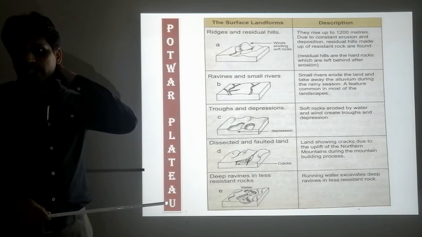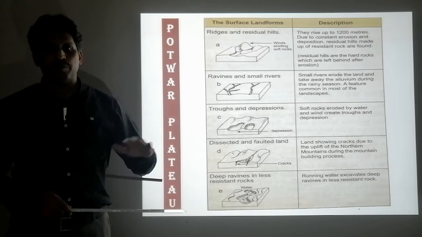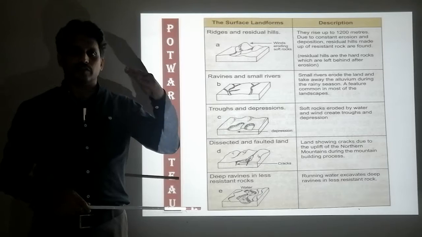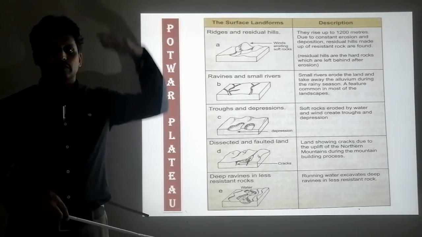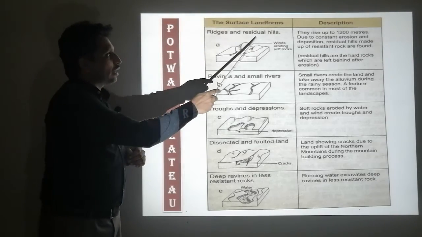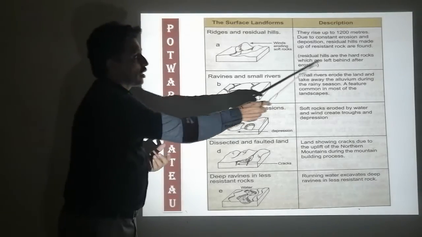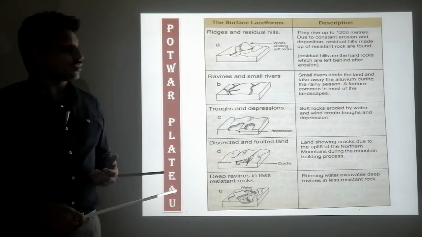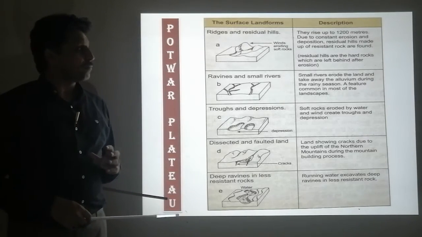A ridge is called a raised area. Simply, you can understand the raised area like a speed breaker. When you are on the road, a speed breaker is usually on height. So a raised area, or you can call it a hilltop, the top peak. This is called a ridge. And residual hills are the hard rocks which are left behind after erosion.